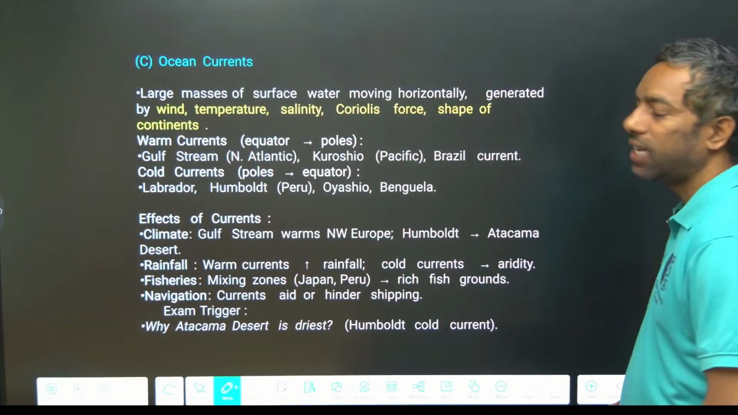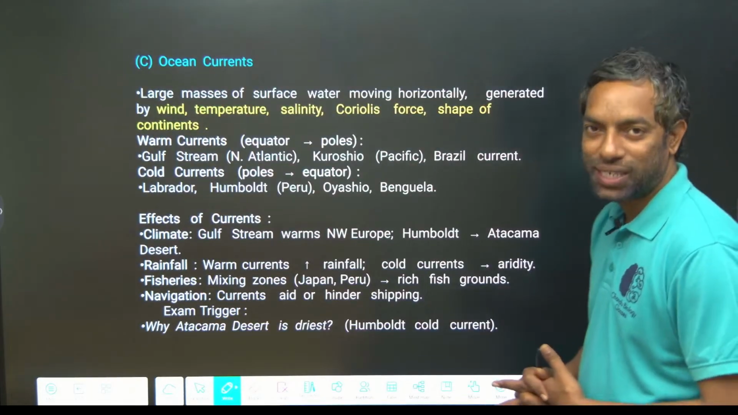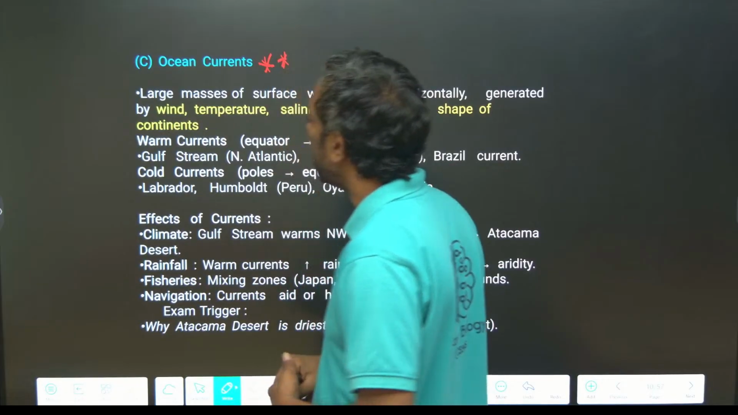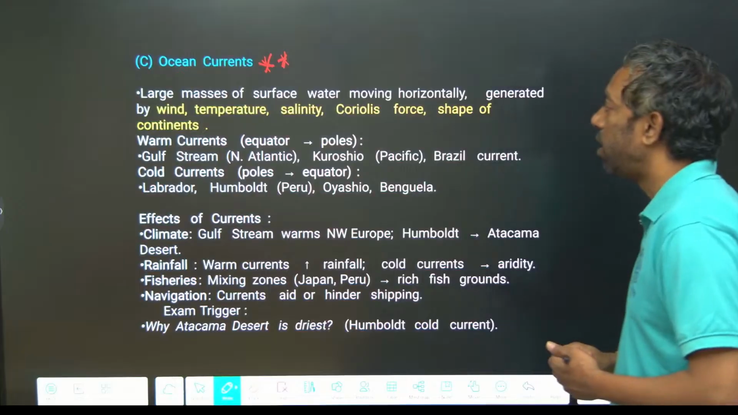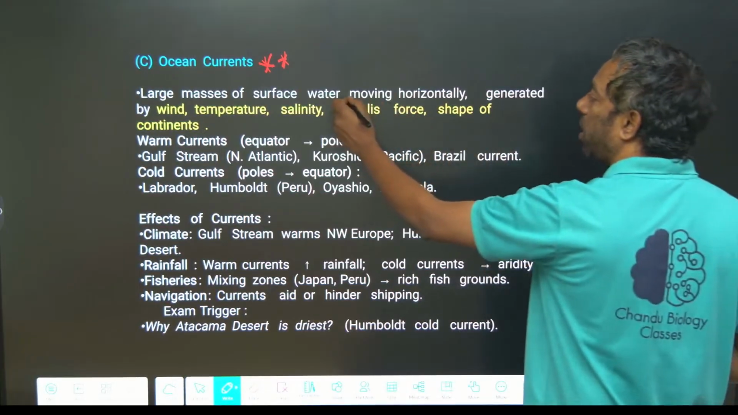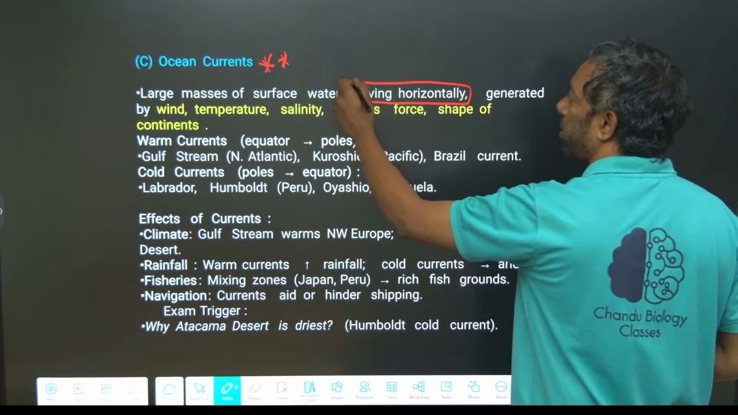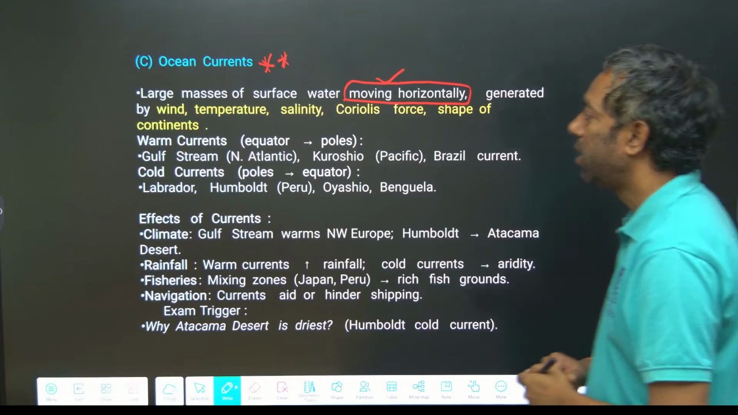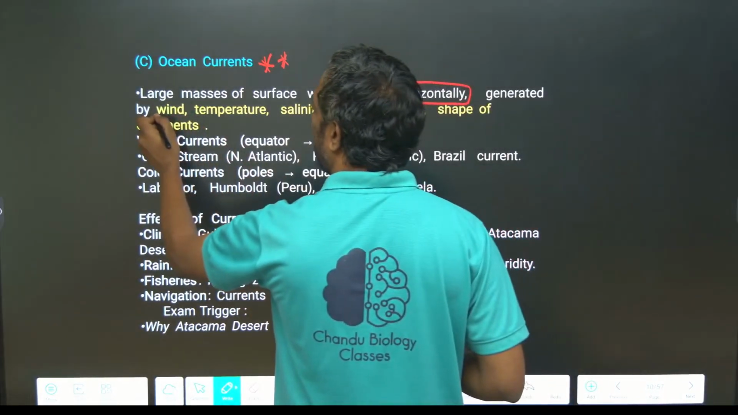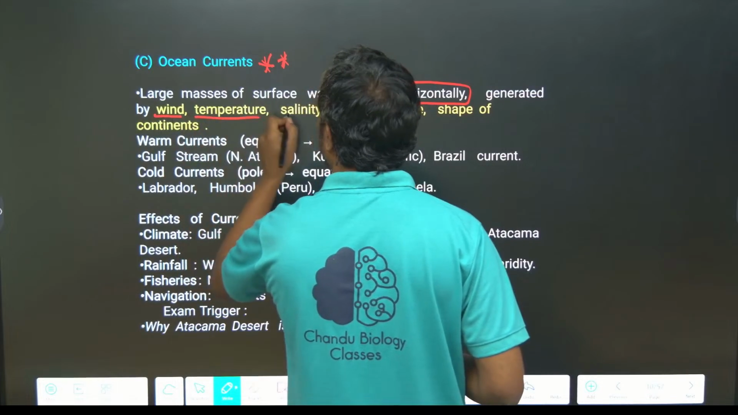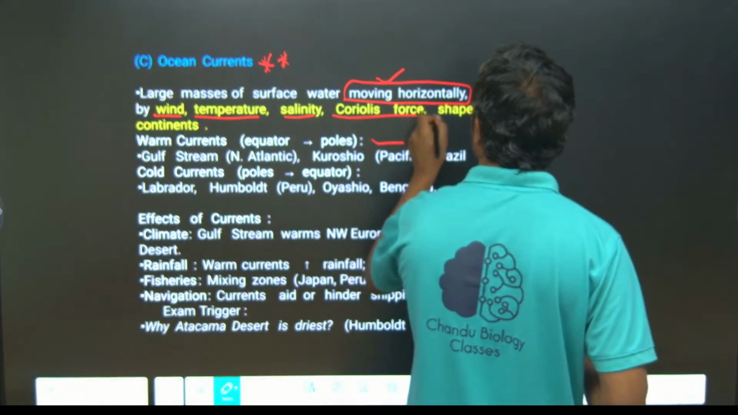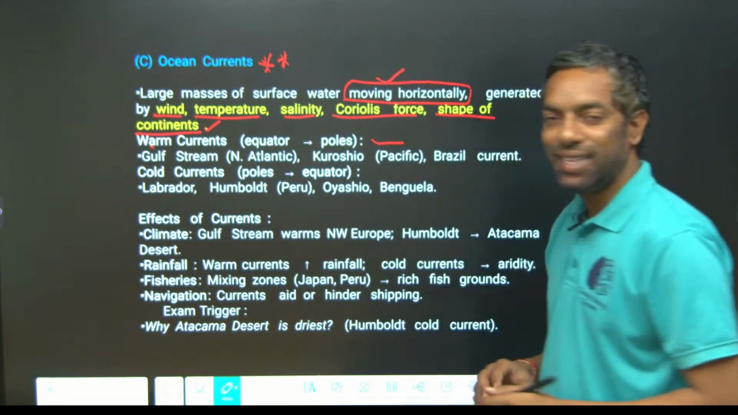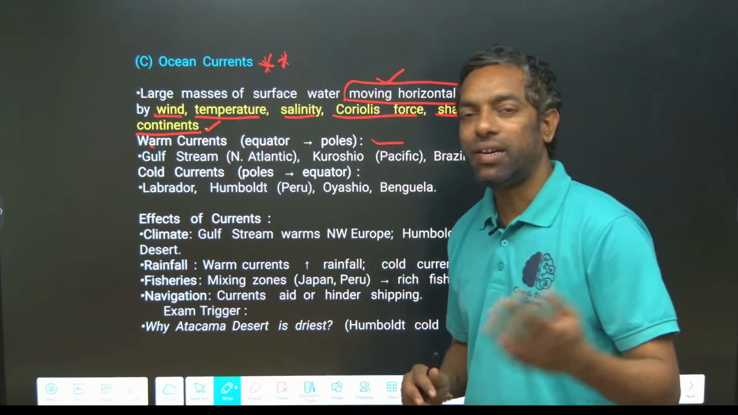Next, ocean currents. Ocean currents are most important, they can ask you in the exam. An ocean current is a large mass of surface water moving horizontally. This is the keyword, moving horizontally. It is generated by, this is important, wind, temperature, salinity, Coriolis force and the shape of the continents. These are the main reasons that create ocean currents.